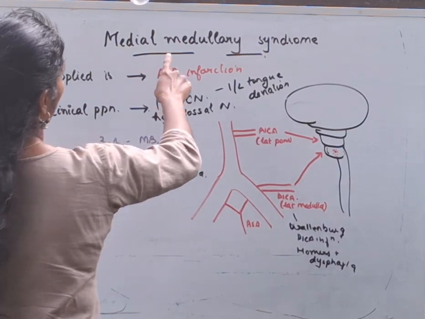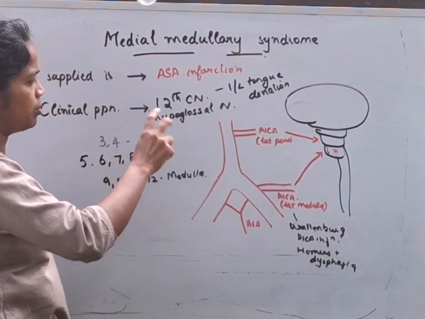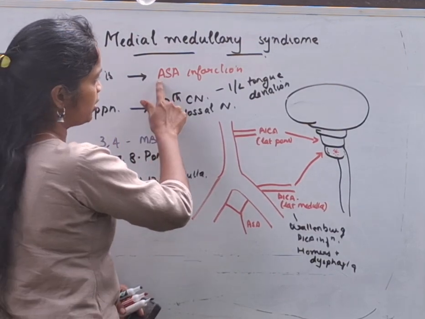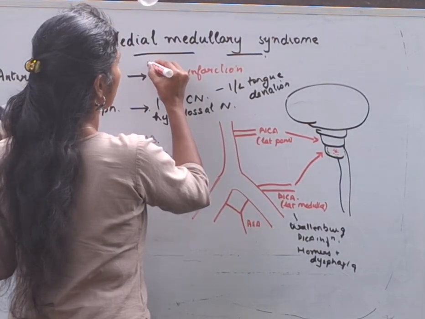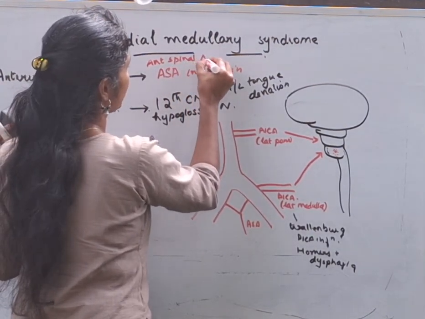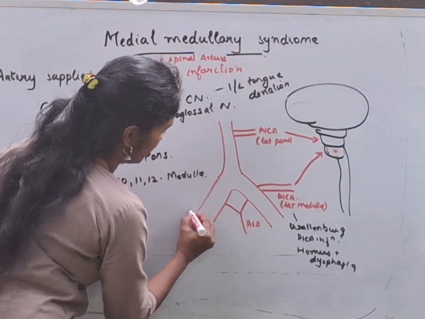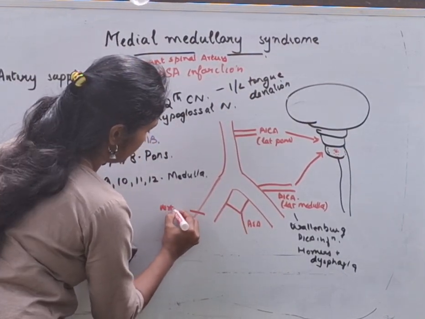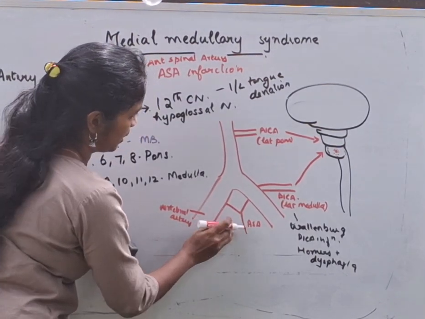In medial medullary syndrome, that is the medial part of the medulla, what is supplied by the medial part of the medulla? The medial part of the medulla is supplied by the anterior spinal artery. From where does the anterior spinal artery arise? The anterior spinal artery arises from the vertebral artery. This is the vertebral artery. Just at the bifurcation, it forms the anterior spinal artery.